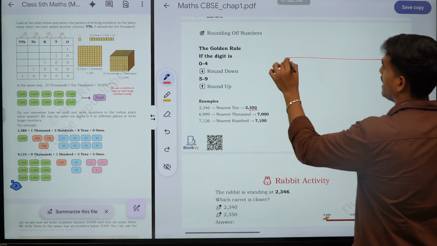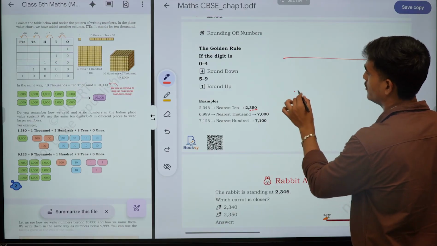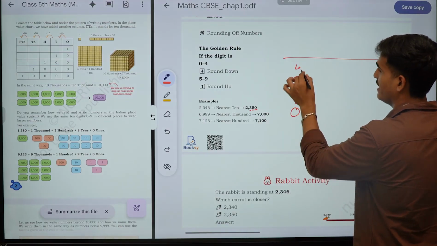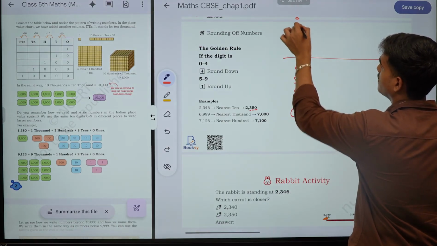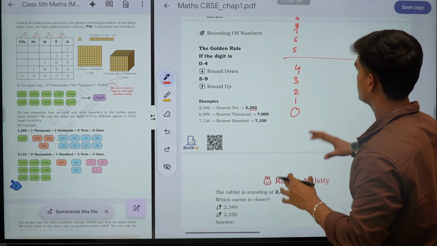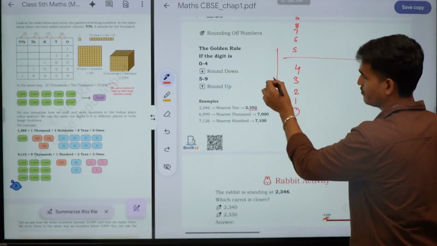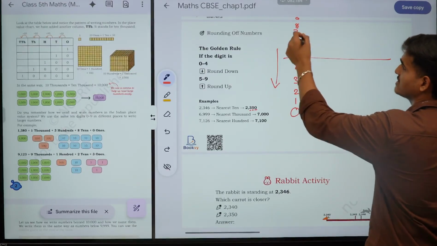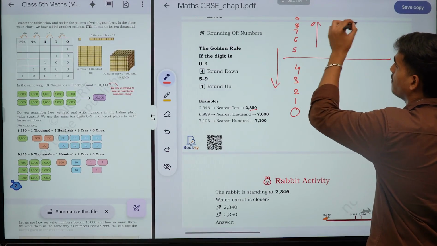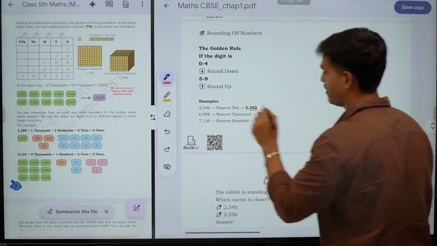There is a line where there are a total of 10 numbers: 0, 1, 2, 3, 4, and then 5, 6, 7, 8, 9. If the numbers are 0, 1, 2, 3, we have to drop the price, or go down. If the numbers are 5, 6, 7, 8, 9, we have to go up. Simple rule. Now we'll go with the example.